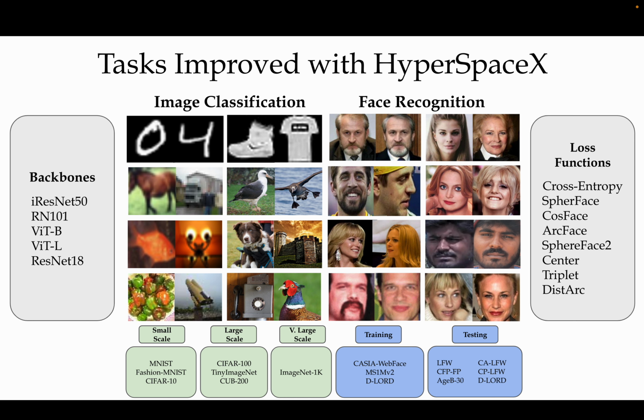HyperSpaceX shows an improvement over image classification and face recognition datasets. In order to show the efficiency of our HyperSpaceX framework, we compared results on various backbones and against existing and popular loss functions. We also showed comparisons over various small scale, large scale, and very large scale image classification datasets, and on 6 testing face recognition datasets in an open setting.